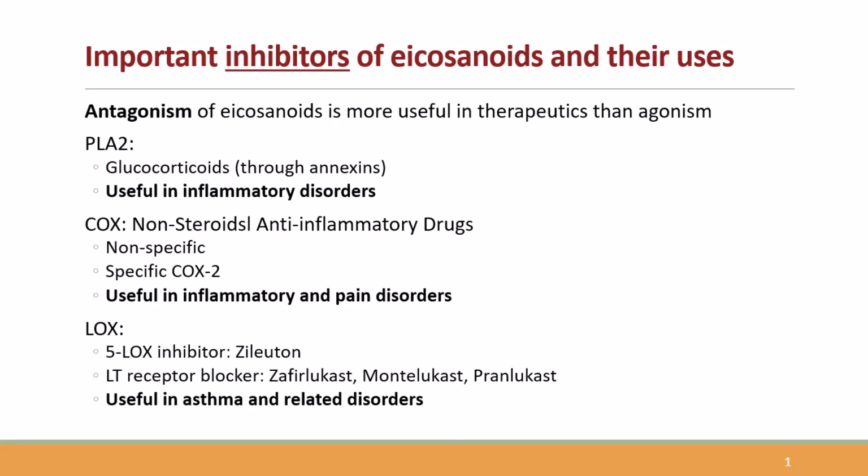Glucocorticoids act upstream by inhibiting phospholipase A2, NSAIDs act on COX, and leukotriene inhibitors act on the LOX pathway. This explains drug selection in conditions like asthma and inflammation. You may watch separate lectures on these topics on this channel.